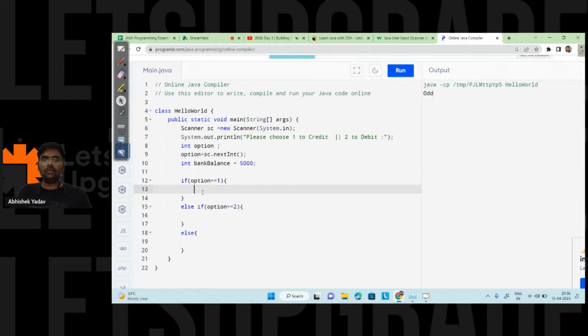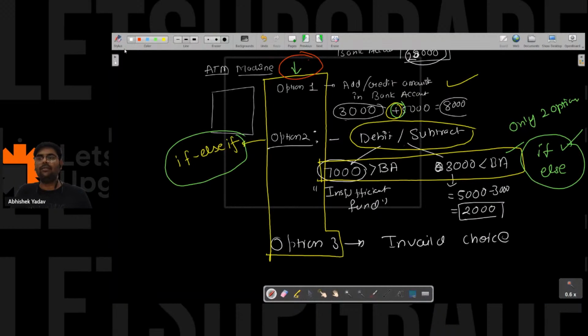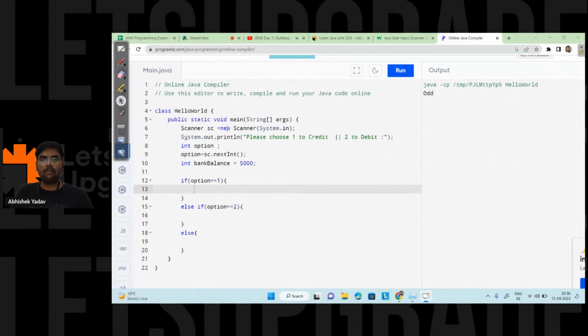So let's try to first deal with option 1. So here option 1 is what, we have to add amount in the bank account. So I will print a message again, right? That is, hey, please enter the amount you want to credit. Okay, yeah, please enter the amount to credit. Okay, like this.